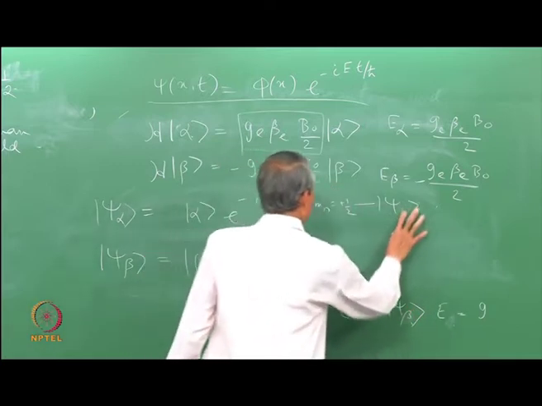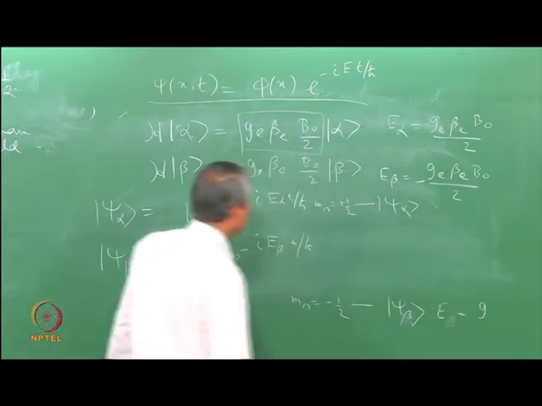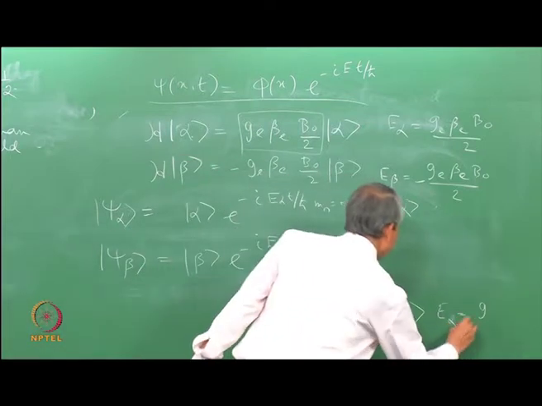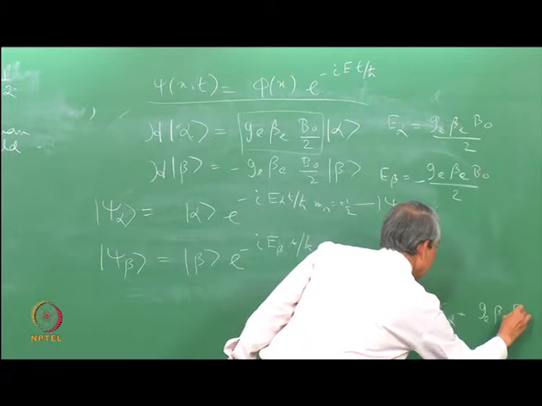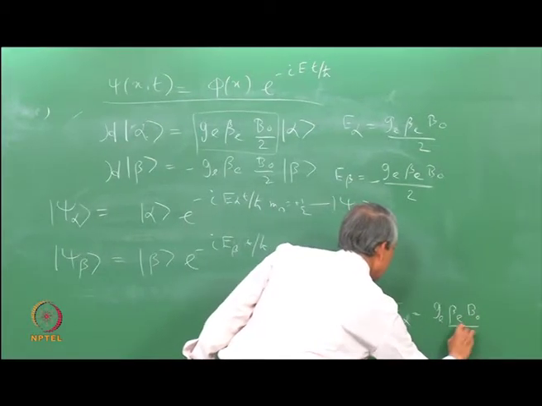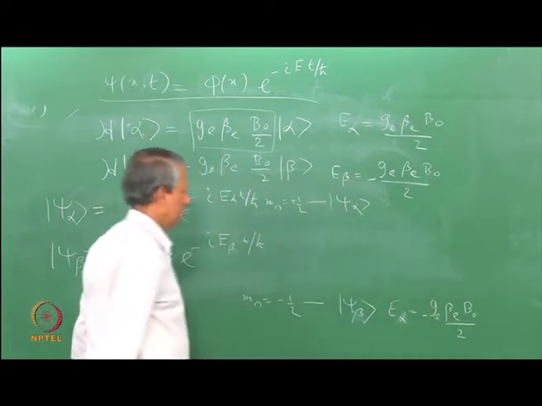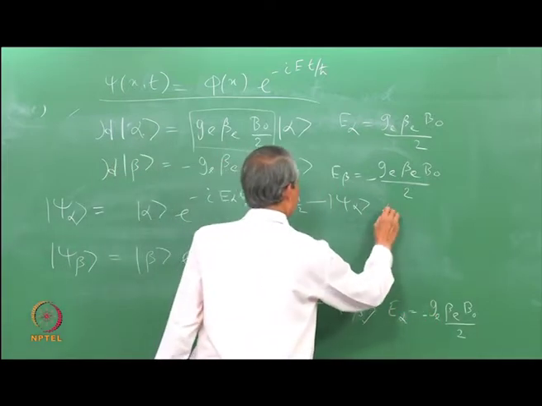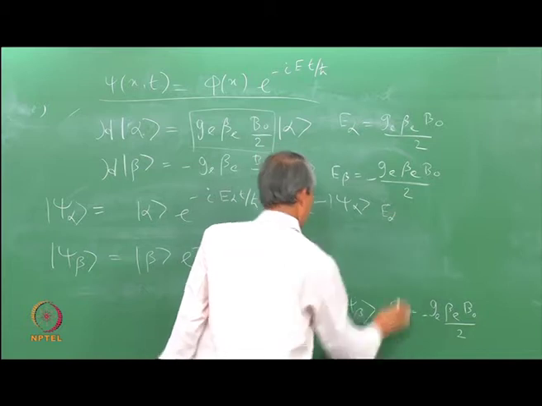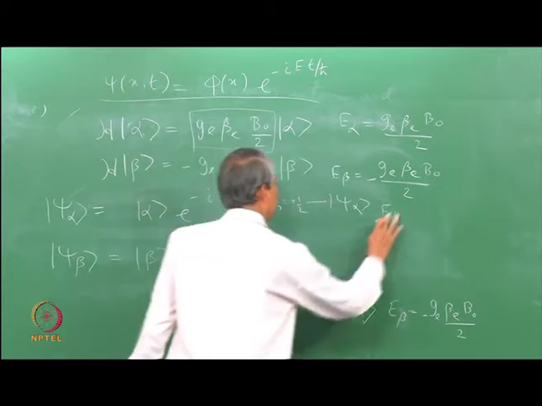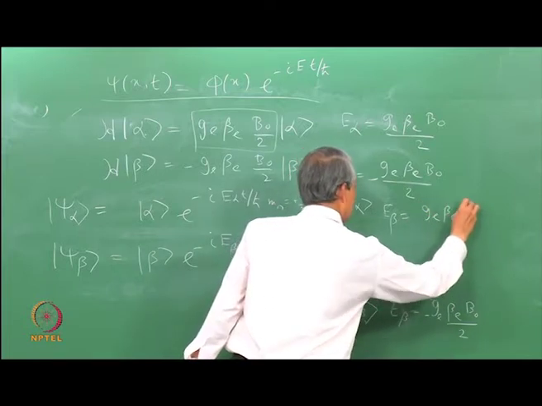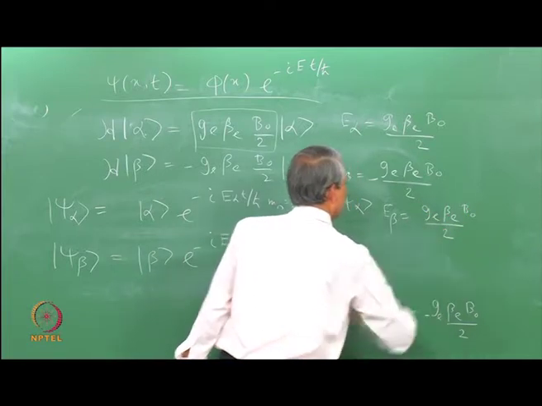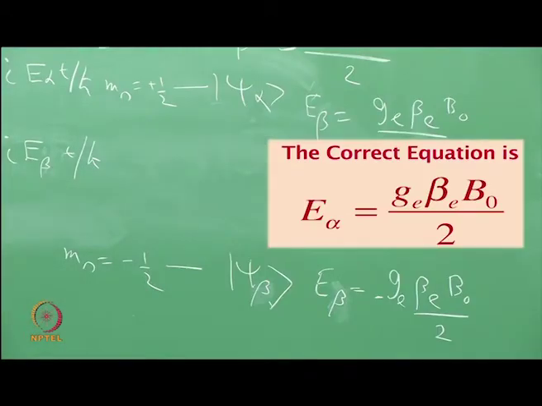Alpha here, beta here, and E of alpha is g_e beta_e B0 by 2 with a minus sign, and here this is E beta, g_e beta_e B0 by 2. So, we have got complete description of the spin in a magnetic field.